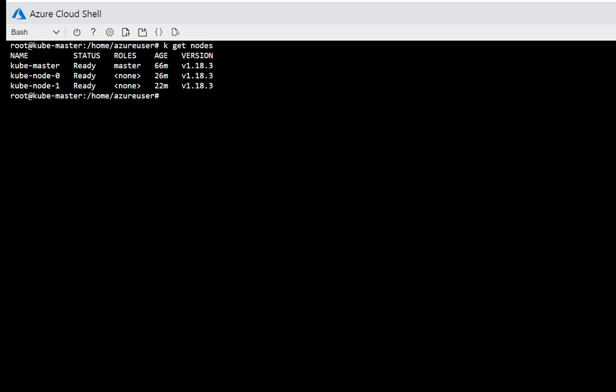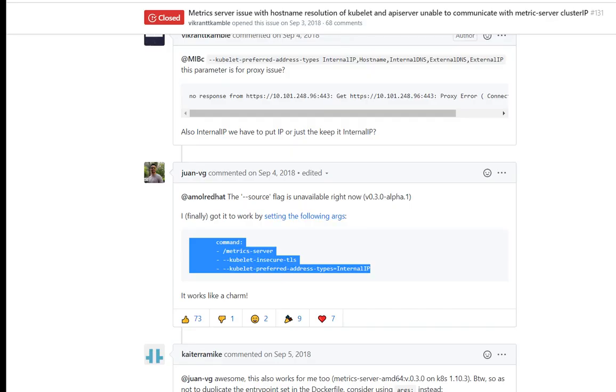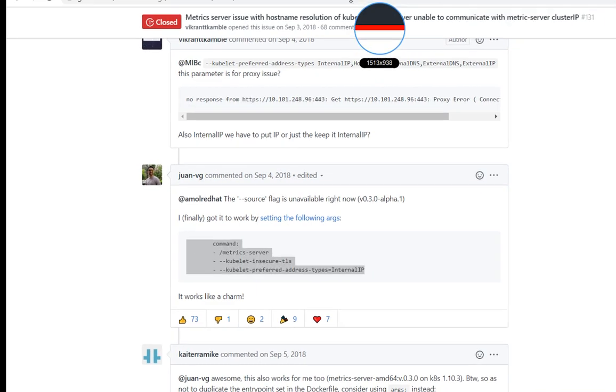So you can see it's all the latest version, and then we will install the Matrix server. For the Matrix server, we will go to this particular URL that's mentioned in here.